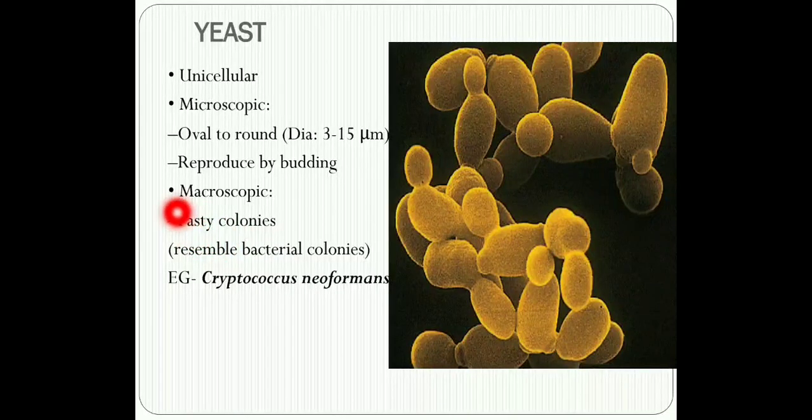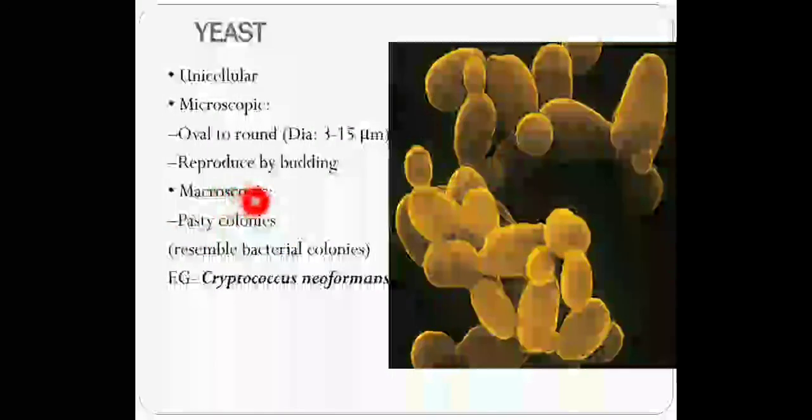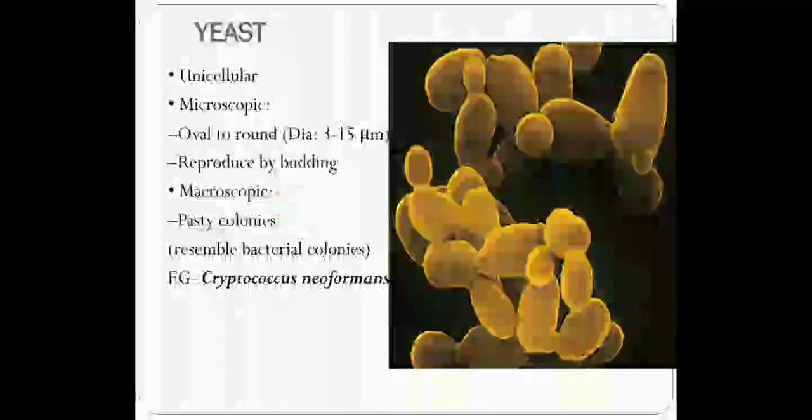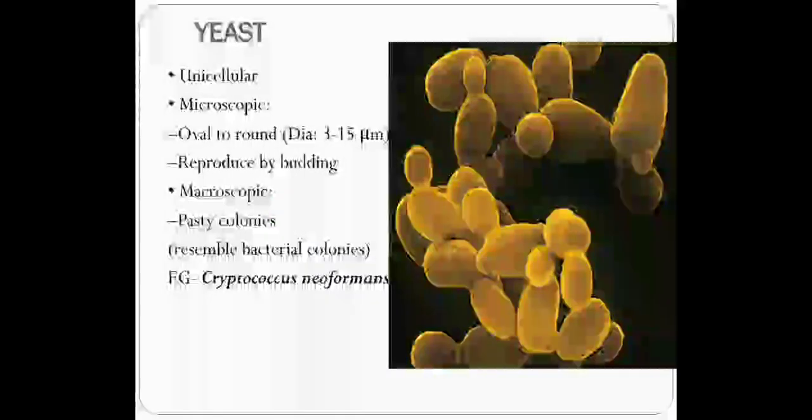Macroscopically, they resemble bacterial colonies and they are usually pasty in nature. A common example of yeast is Cryptococcus neoformans, which causes meningitis in immunocompromised individuals, especially HIV-positive individuals. However, there are varieties of cryptococci which can also cause infections in immunocompetent individuals.